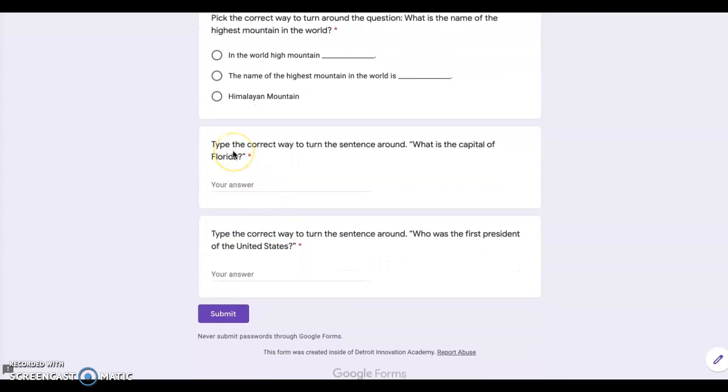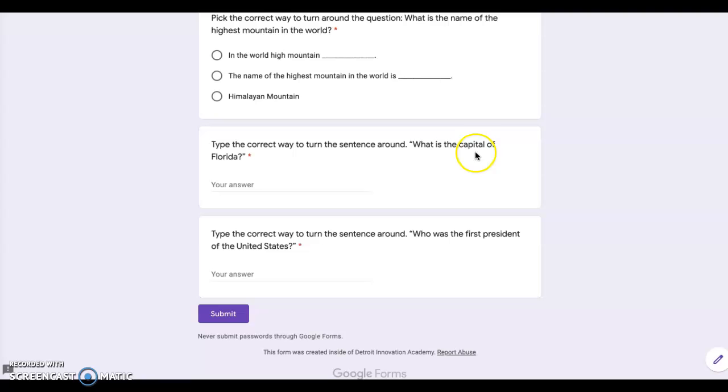Now for this question, it says type the correct way to turn the sentence around. So you actually have to retype or type your answer. So you have to type the turnaround question or your turnaround answer.